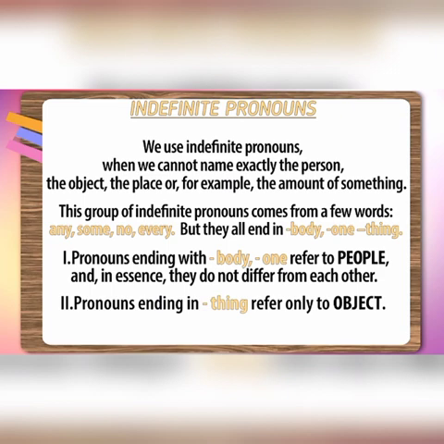This group of indefinite pronouns comes from a few words like any, some, no, every, but they all end with body, one or thing: anybody, somebody, anyone, no one, everything, something. Okay, students? Always remember that pronouns ending with body or one refer to people, but pronouns ending with thing refer only to objects, meaning non-living things.